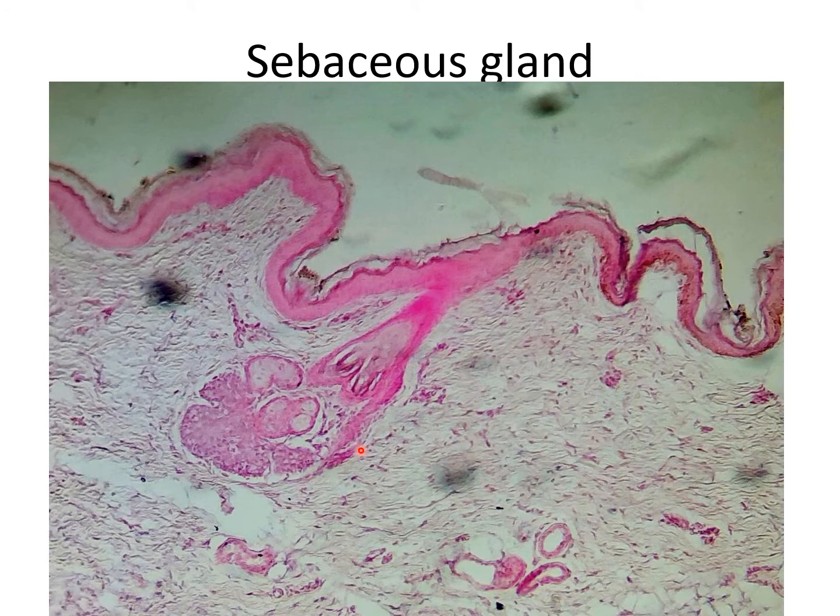Here you can see this diagram. This one is the stratified squamous keratinized epithelium and this gland is the sebaceous gland. So when squeezed, the sebum within the hair shaft reaches up to the surface area. In this type of gland you can see the glandular epithelium. These are the secretions of sebum by the sebaceous gland, hence the name sebaceous gland. So the secretory portion secretes sebum.